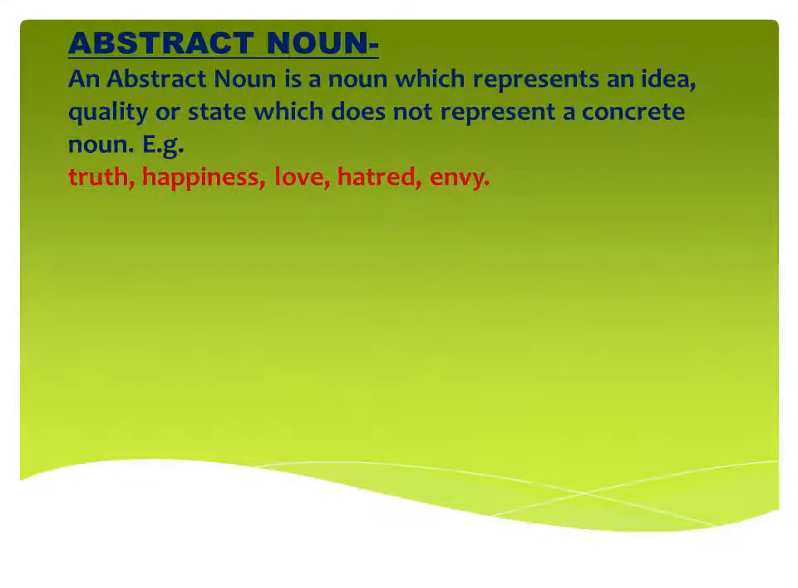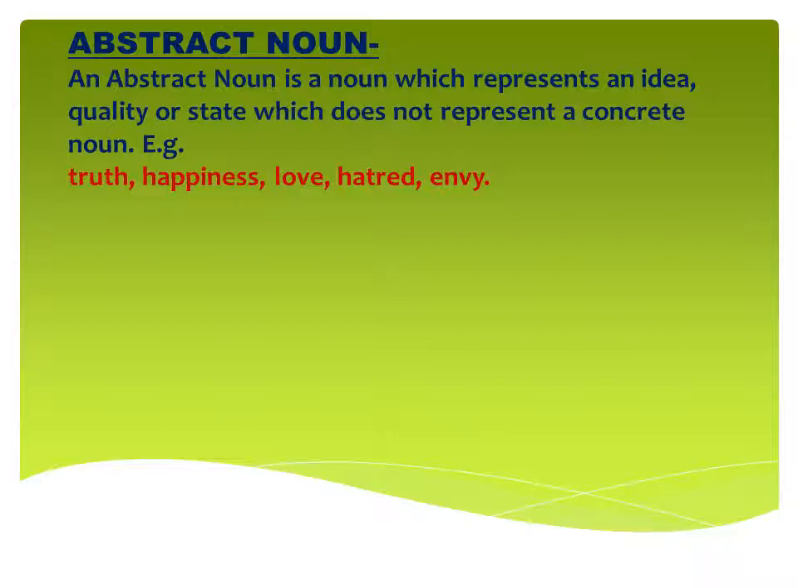Next type is abstract noun. An abstract noun is a noun which represents an idea, quality, or a state which does not represent a concrete noun. Now abstract means some invisible thing. In this category those nouns will come that you cannot see, that you cannot hear, that you cannot touch, means all the invisible things will come in abstract noun.